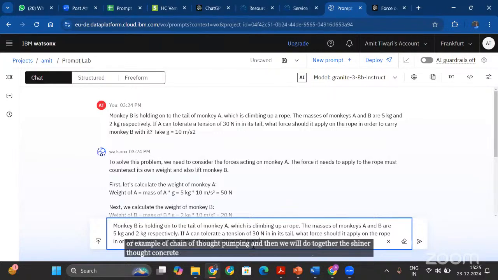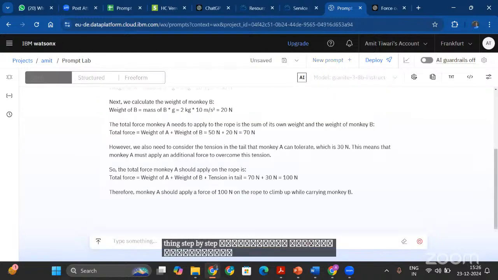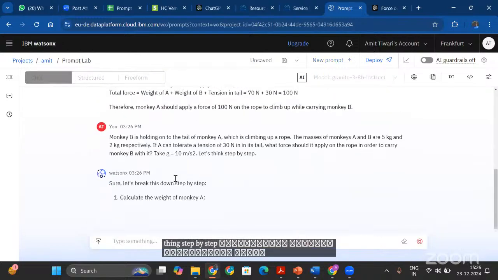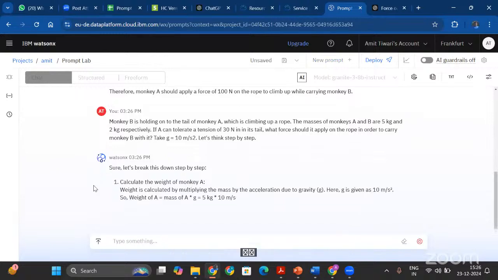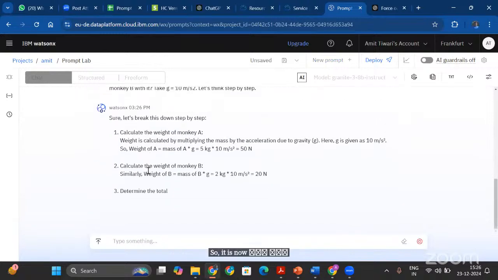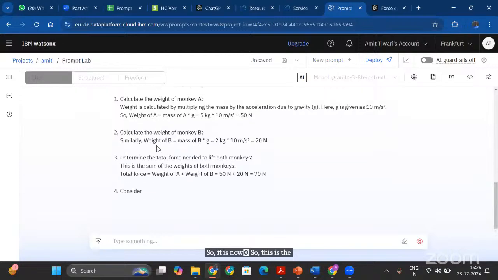So let's think step by step. Just adding this phrase, let's think step by step, will enable complex reasoning capabilities in AI tools. It is now breaking this down into steps.